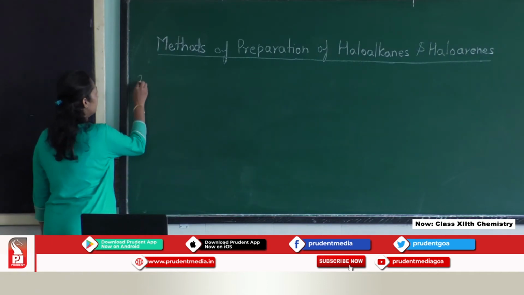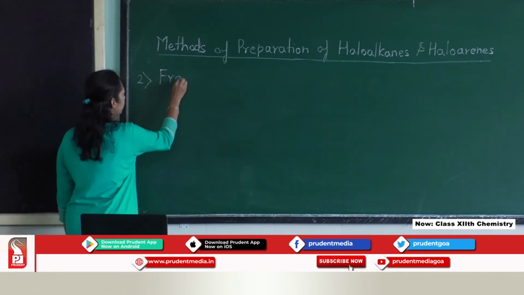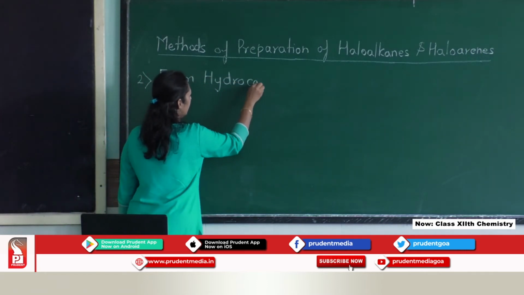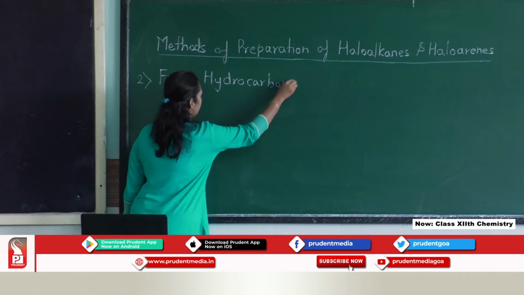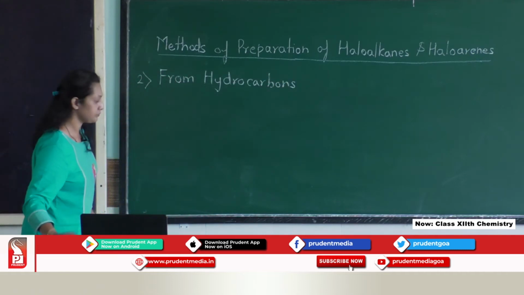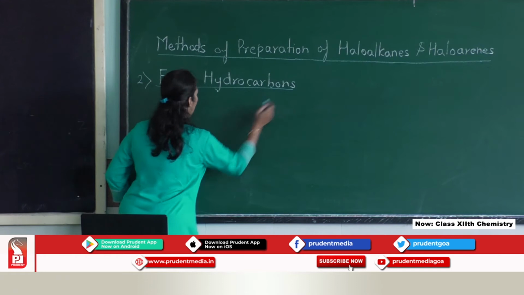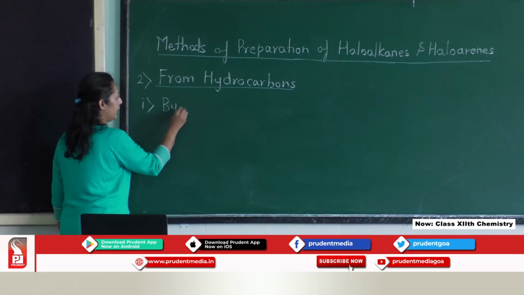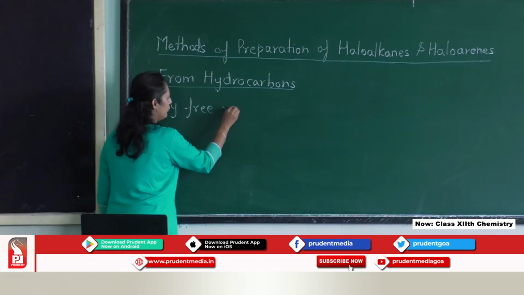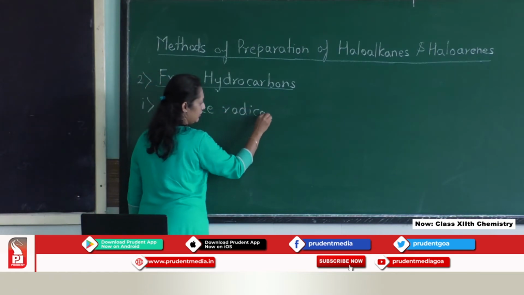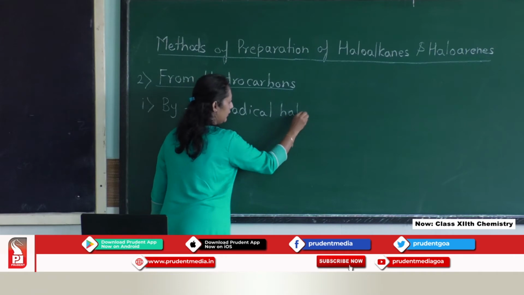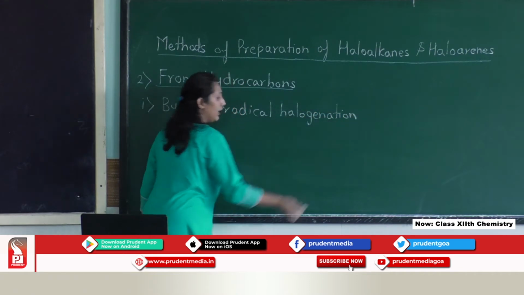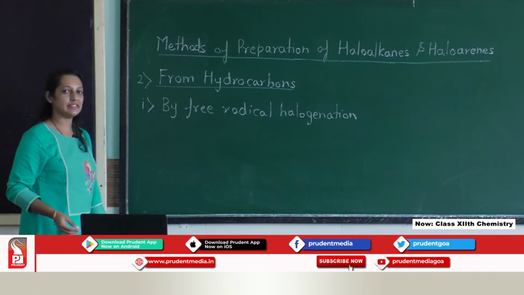Now, the second method is from hydrocarbons. Under the hydrocarbons, we have three methods. The first one is by free radical halogenation. This method we have already seen in the 11th standard.